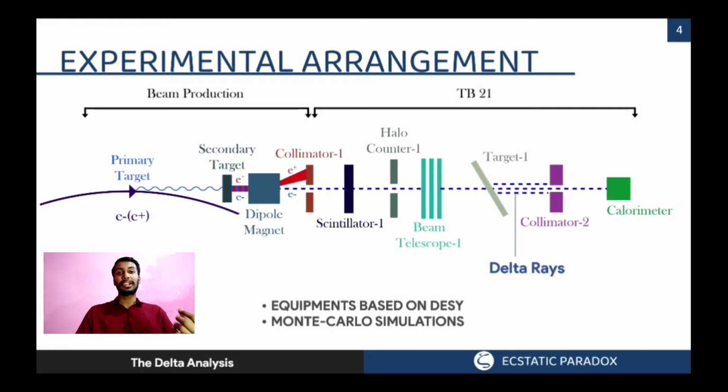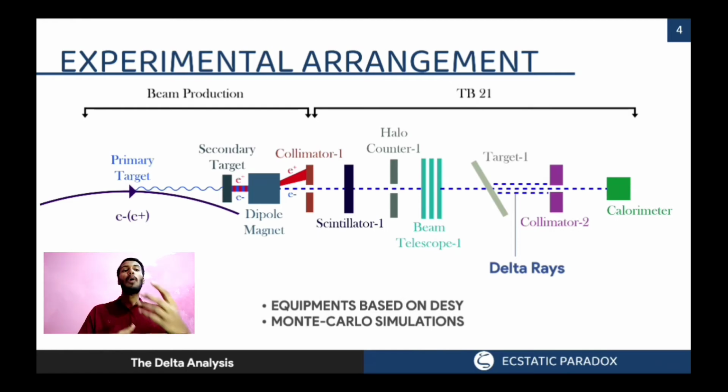The positron will be separated out by using a dipole magnet, and the electron will be taken into the further experiment through the collimator, scintillator, halo counter, and the beam telescope to strike target 1. Target 1 is the zinc plate that I was talking about earlier. After striking the zinc plate, the delta electrons or the secondary electrons will be generated, which will pass through the collimator and converge into the lead crystal calorimeter, which will measure their energy.